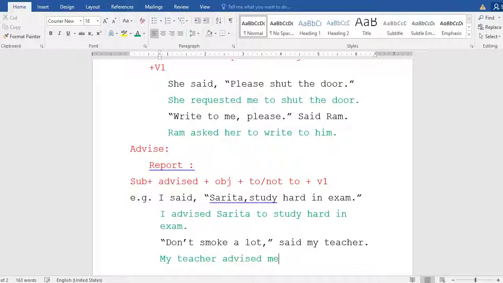So, "my teacher advised me." The sentence starts with a negative, "don't," so we have to use "not to." Then "smoke a lot." So this is the way I would like to tell you about this one, to change into reporting command.